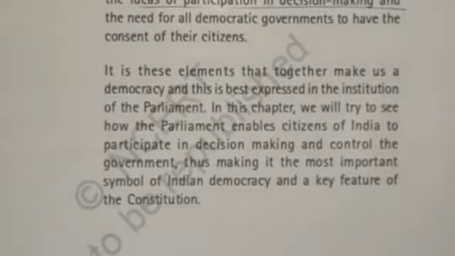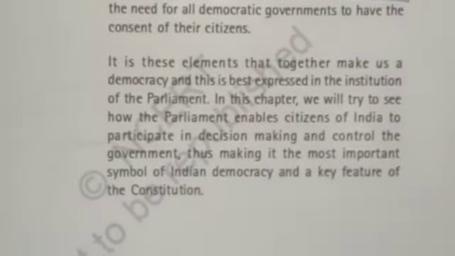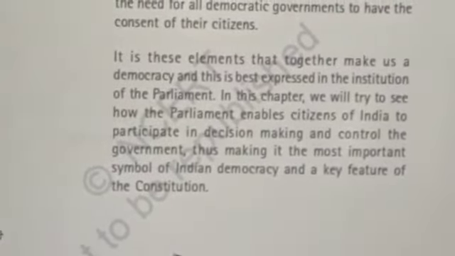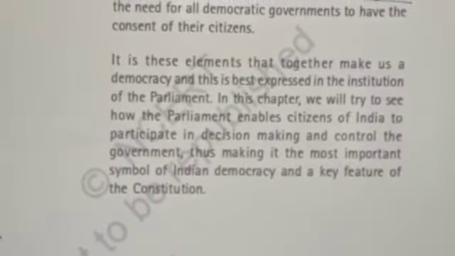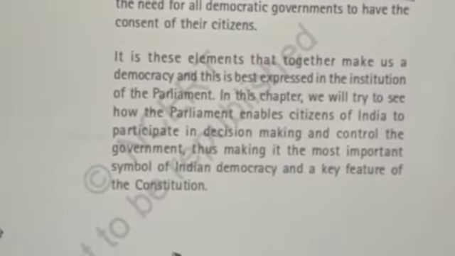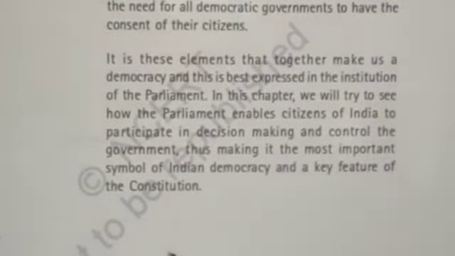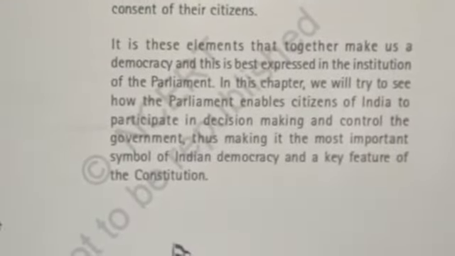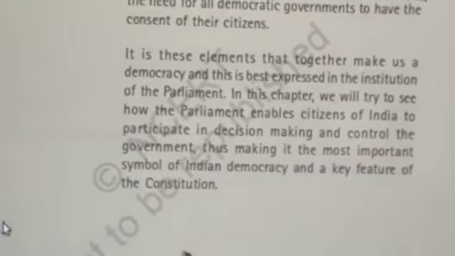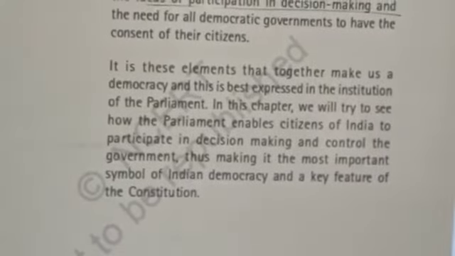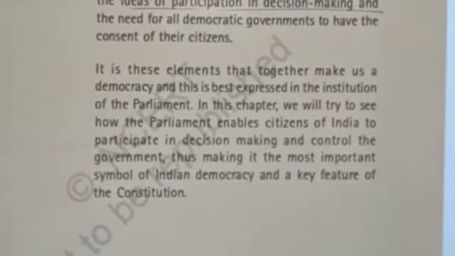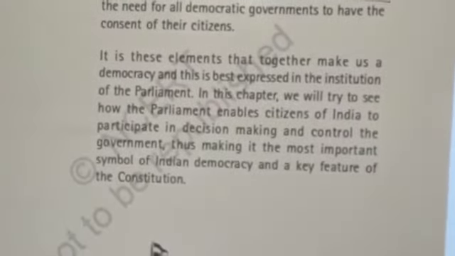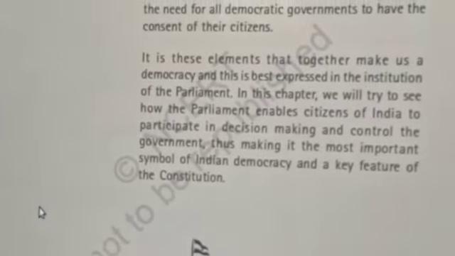Our votes are so important: we give a vote to a particular person, and that person who is appointed becomes our representative, and he takes care of everything which we require, which we need. That is a symbol of Indian democracy and the key features of the constitution that we are going to learn in this chapter.